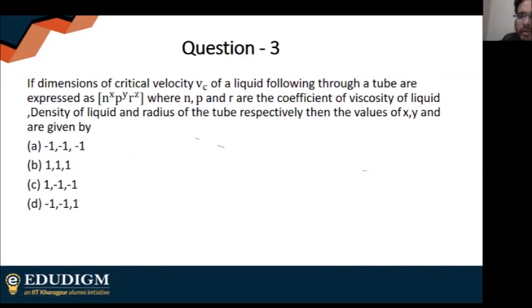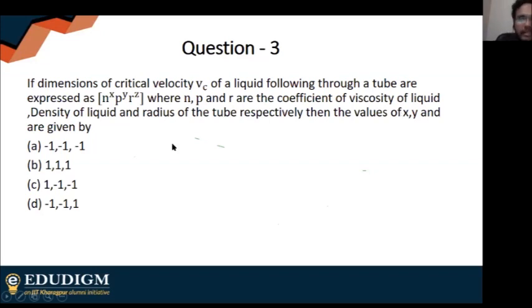This is very similar to the previous question. It's just that I have been given the critical velocity and I have to find its dimensions. You don't have to solve this. I know most of you are pretty much capable now of solving this type of question. If the dimensions of critical velocity Vc of a liquid flowing through a tube are expressed as η^x ρ^y r^z, where η is the coefficient of viscosity, ρ is the density of the liquid and r is the radius, I have to find the values of x, y and z.